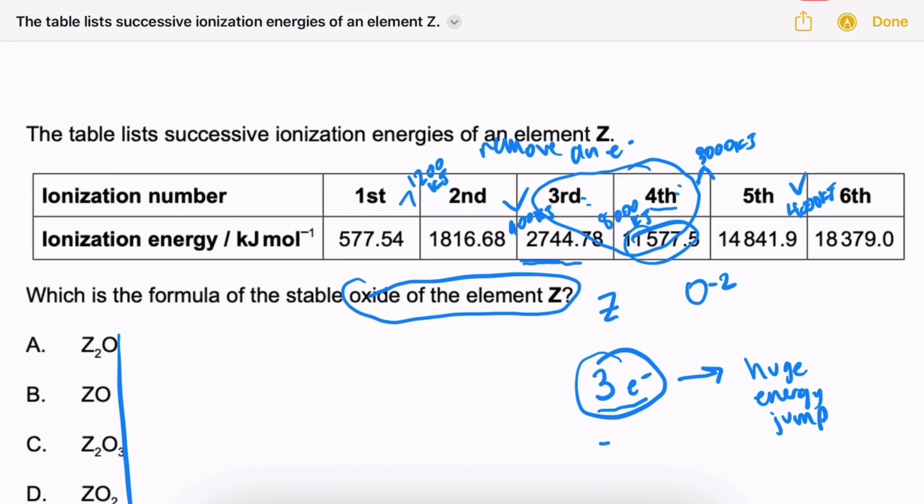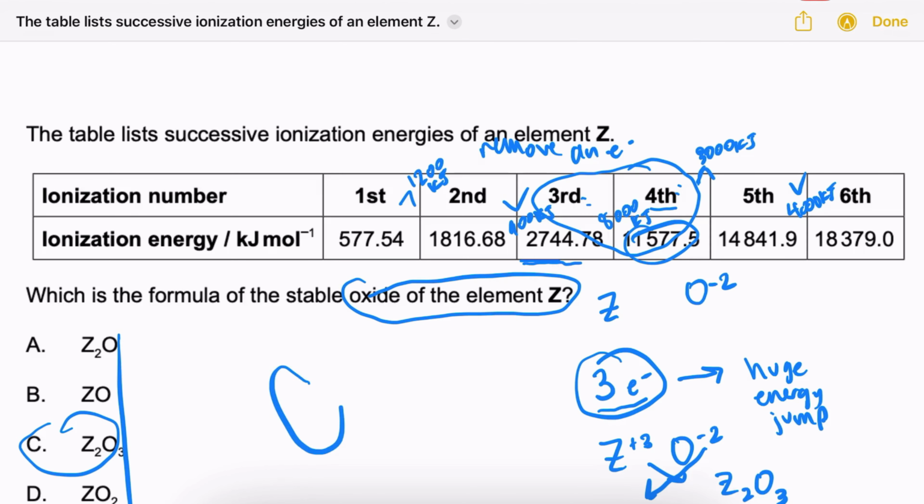So that means that this element Z is going to have a +3 charge. Oxygen, we already know, has a -2 charge. So if we crisscross those numbers to form our oxide, we get Z2O3, which is answer C.